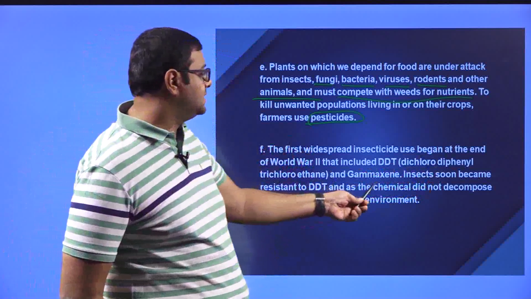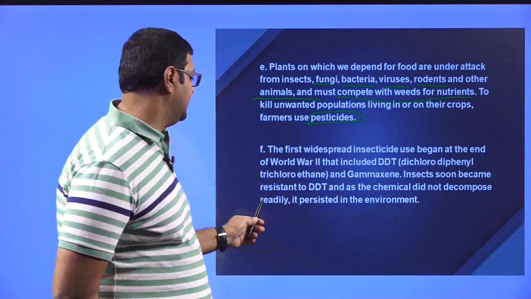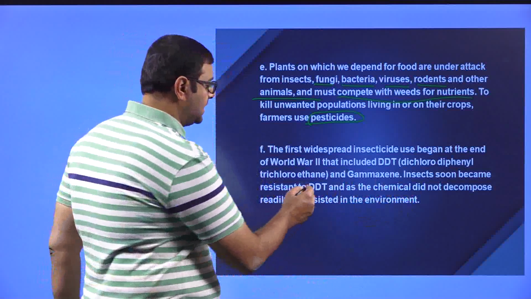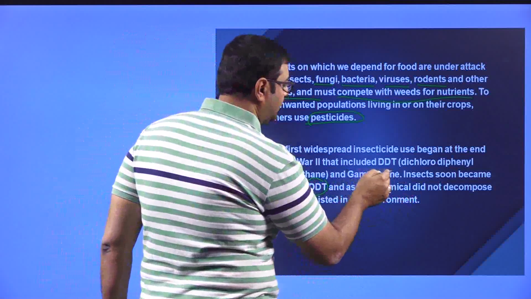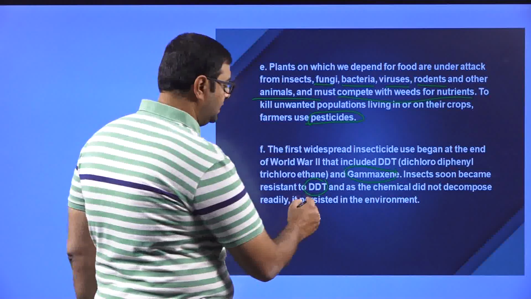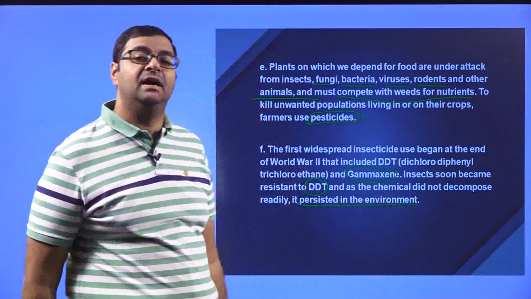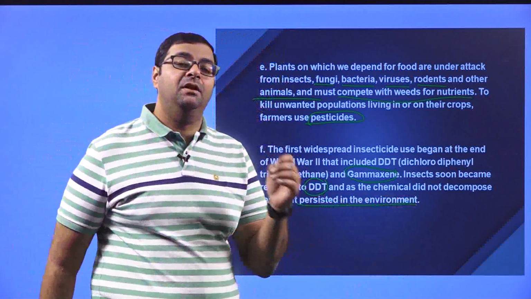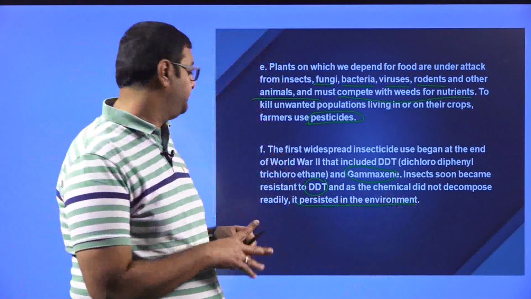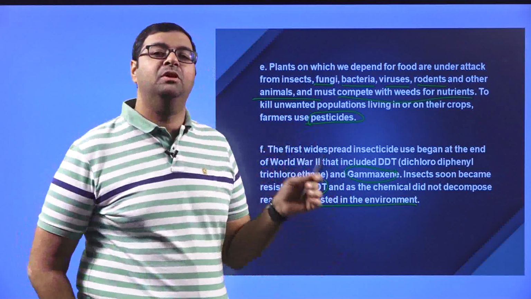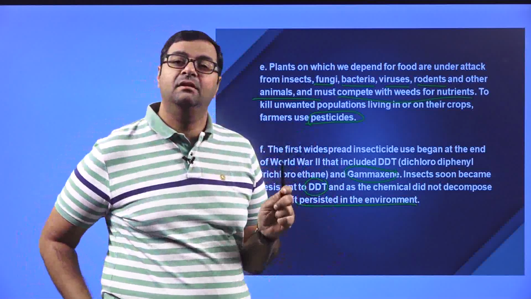As the chemical did not decompose readily, it persisted in the environment. Because these chemicals don't disintegrate very easily, they cannot be removed from the environment, and they keep on polluting the land even further.